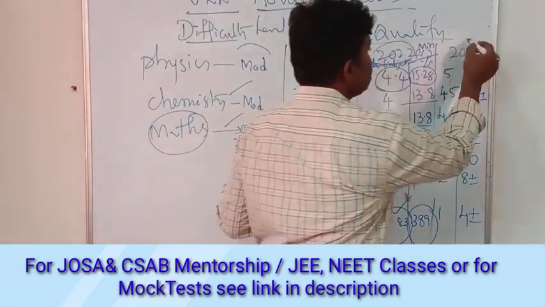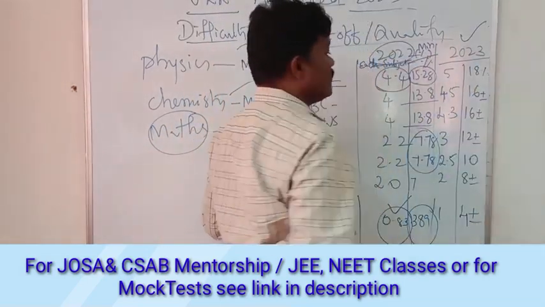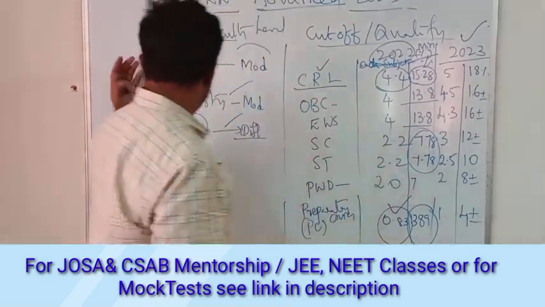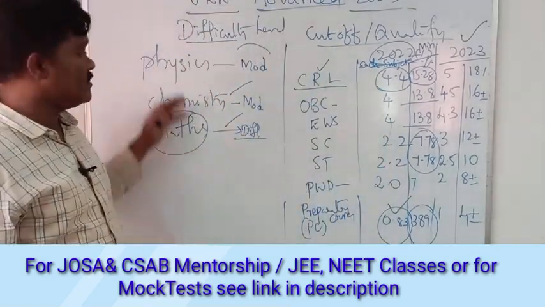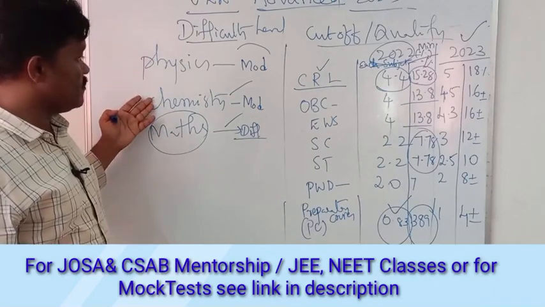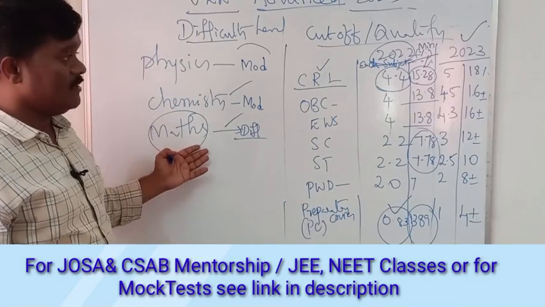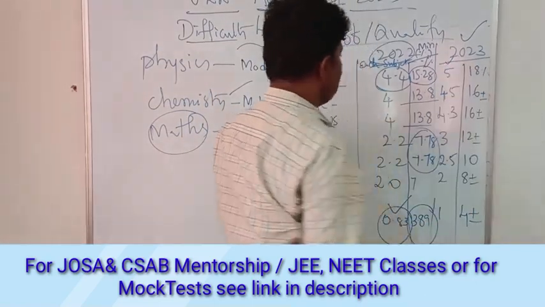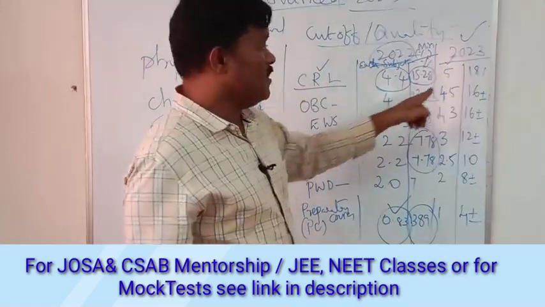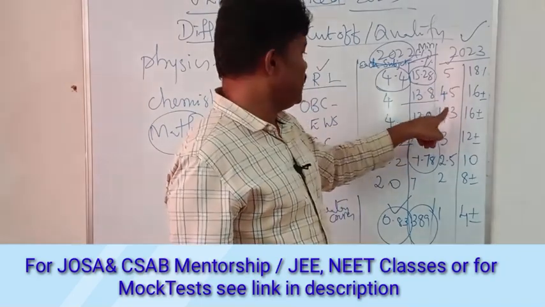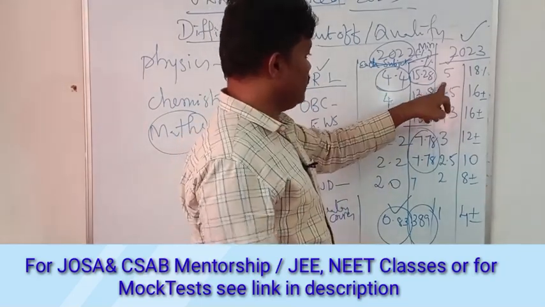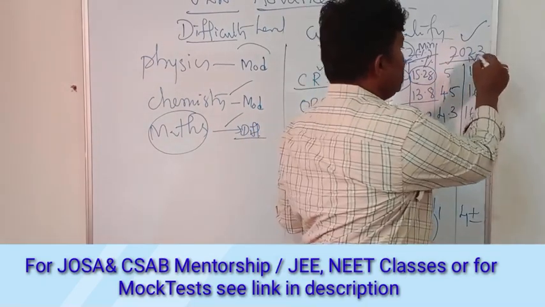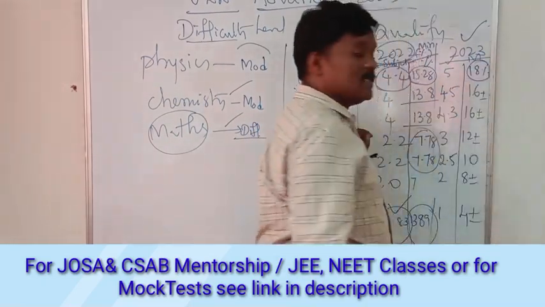Now if you see 2023, from each subject, physics, chemistry and maths, as we mentioned, two subjects were moderate and one was difficult. Here we get 5% from each subject, and the minimum aggregate marks in 2023 is around 18%.